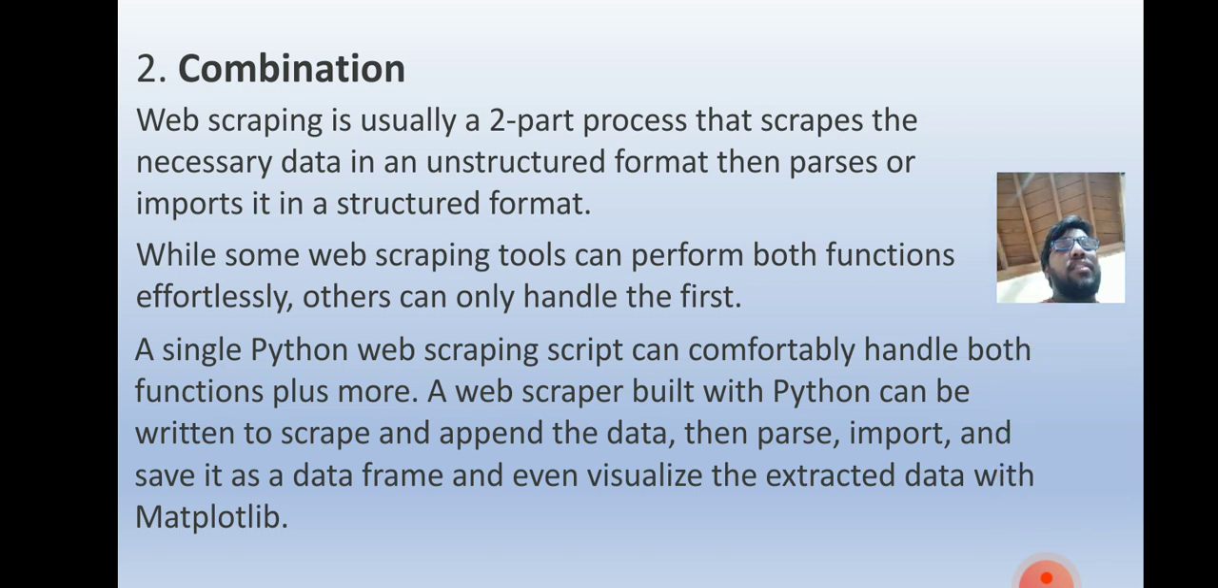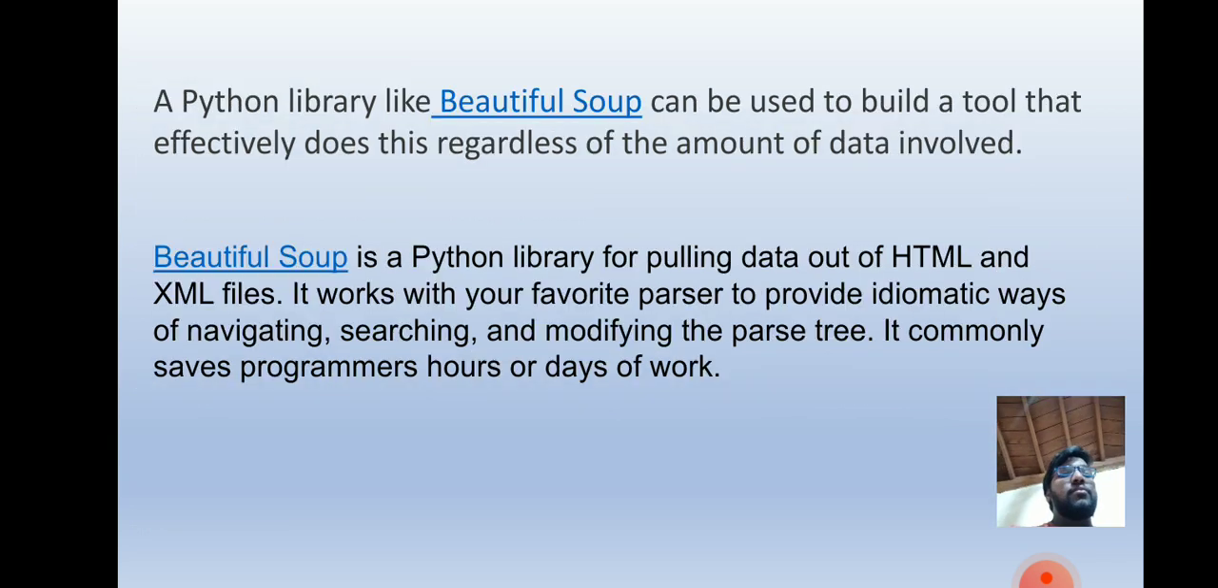Now, a single Python web scraping script can comfortably handle both functions plus more. A web scraper built with Python can be written to scrape and append the data, then parse, import and save it as a data frame, and even visualize the extracted data with Matplotlib. This is about combination. Now, a Python library like Beautiful Soup can be used to build a tool that effectively does this regardless of the amount of data involved.